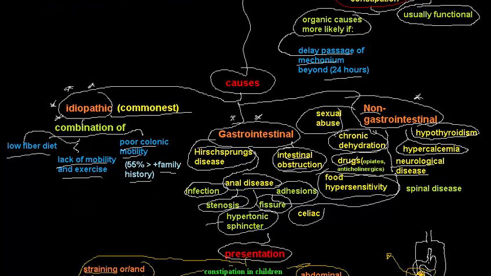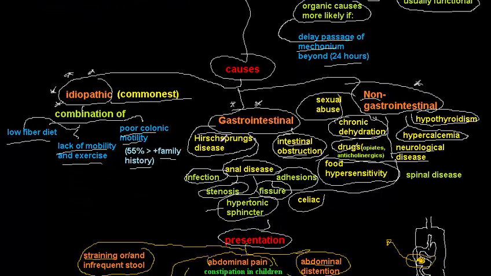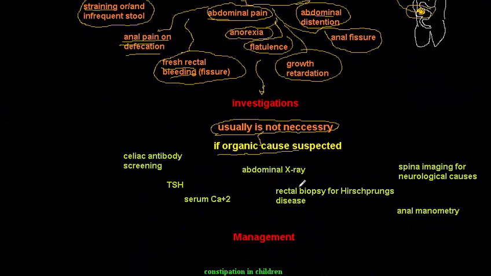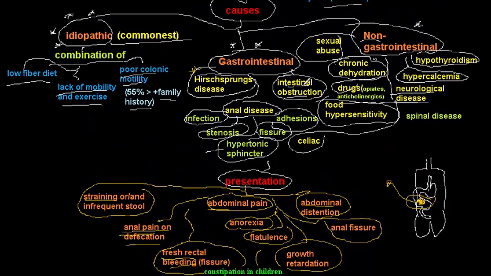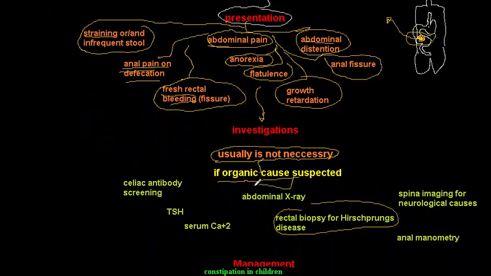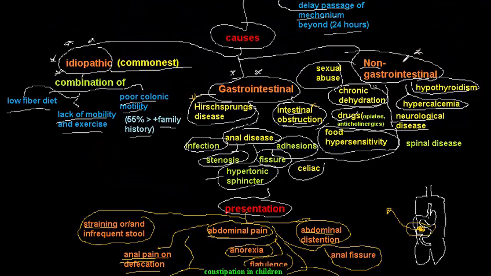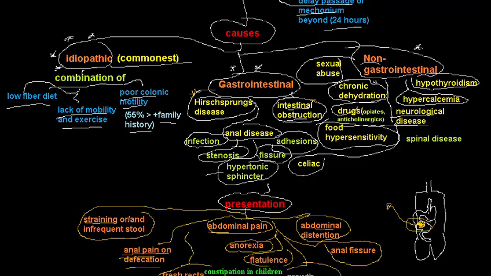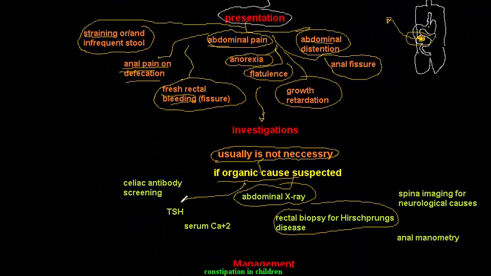How to investigate? Just remember the possible causes. If you suspect Hirschsprung disease, what to do? You have to do a rectal biopsy. If you suspect intestinal obstruction due to intussusception or any other cause, you have to do an abdominal X-ray. If you suspect non-gastrointestinal causes like endocrine causes such as hypothyroidism, you have to check the TSH, T3 and T4.